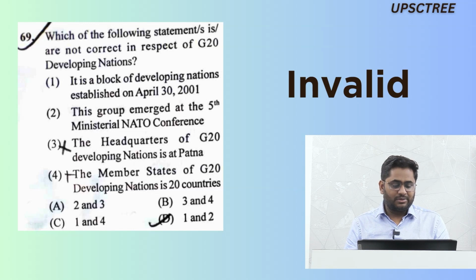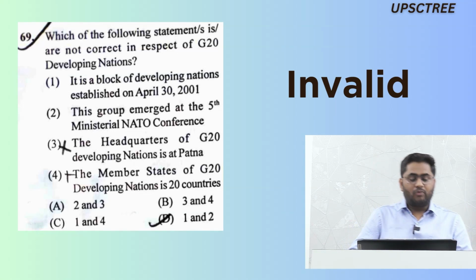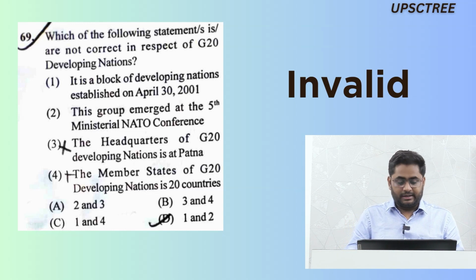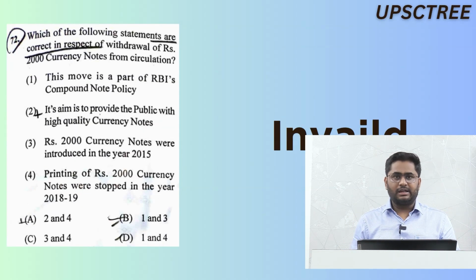Member states of G20 developing nation is 20 countries. No, we have currently 23 members. So statement 1, statement 2 and statement 4, all of them are not correct. And if you see, we don't have the answer. So again, this particular question will be invalidated.